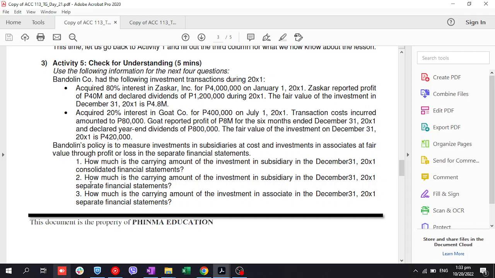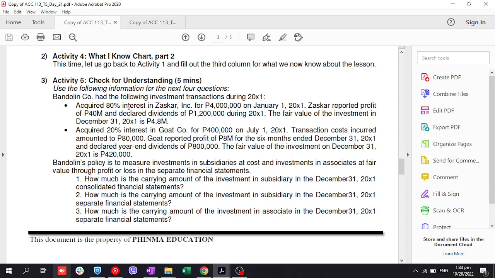Number 2, how much is the carrying amount of investment in subsidiary in December 31, 20x1 in separate financial statement? Binili mo daw yung 80% for 4 million on January 1, 20x1. Zaskar reported profit of 40 million and declared dividends of 1.2 during 20x1. The fair value of investment in December 31, 20x1 is 4.8.